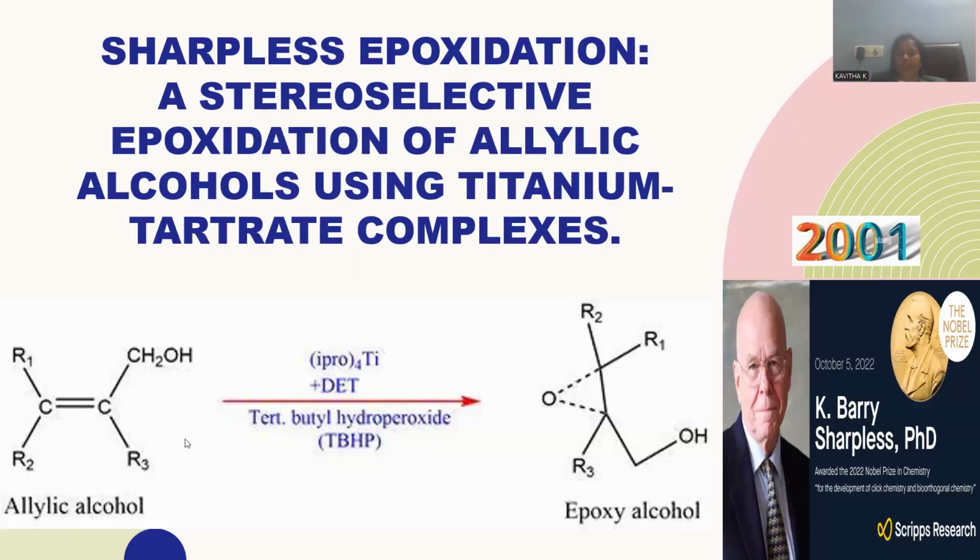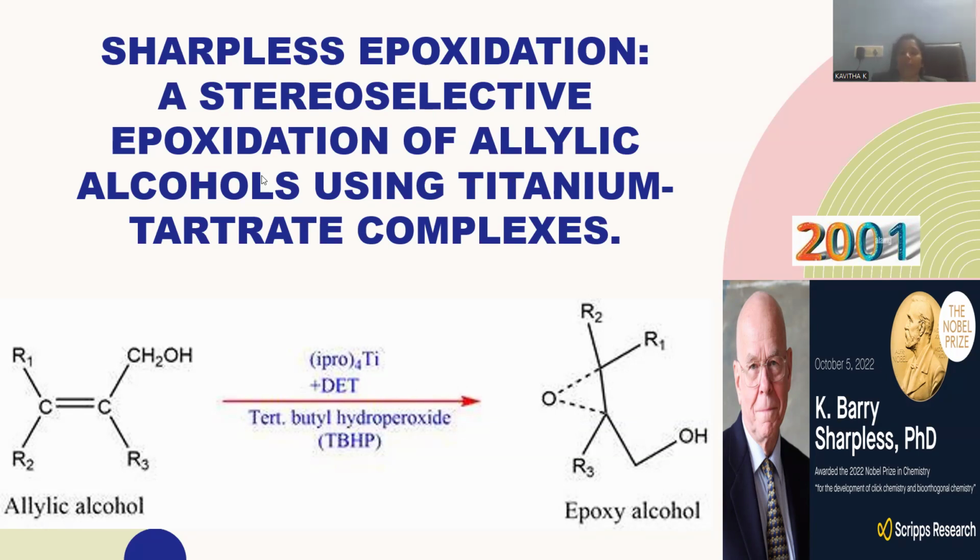Let me go with another named reaction, said to be Sharpless epoxidation. It is the most prominent reaction in the field of epoxide generation, and so many synthetic applications are recorded for this Sharpless epoxidation. Especially, it is a stereoselective method for the synthesis of epoxide. Whether you want to generate the epoxide at the endo side or the exo side, you can go with the selective choice of the starting material and reagent, so that whatever target you are expecting will be synthesized in a stereoselective